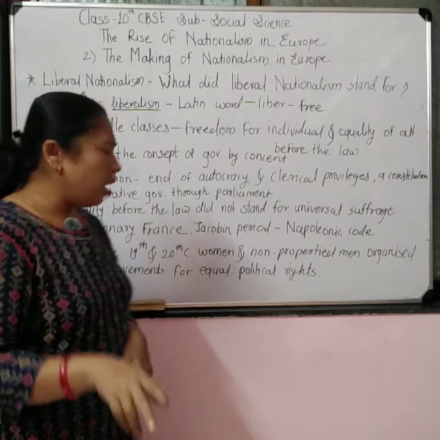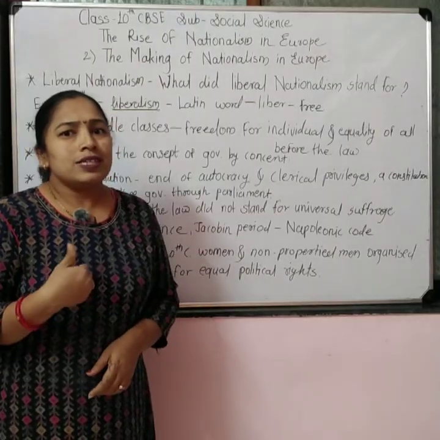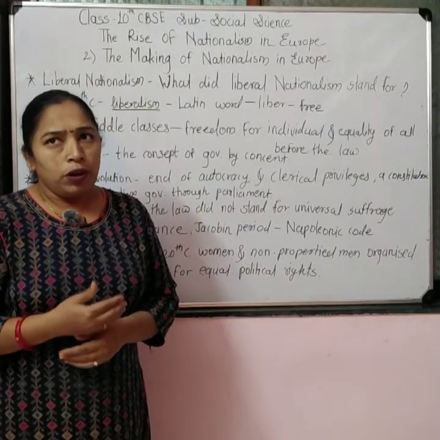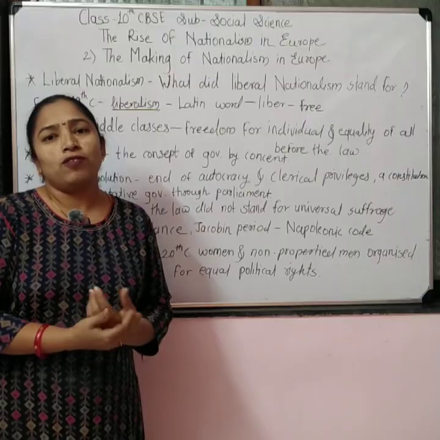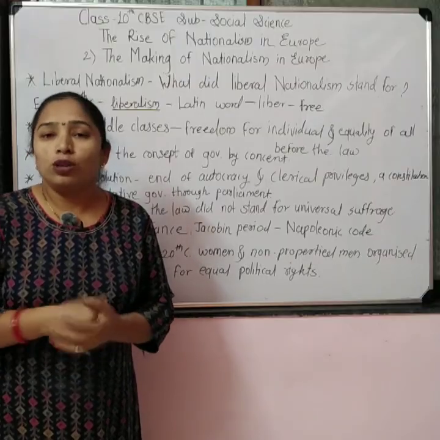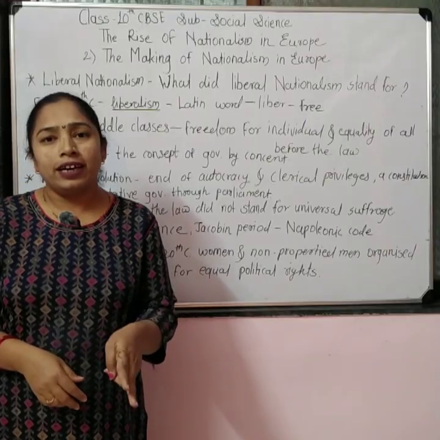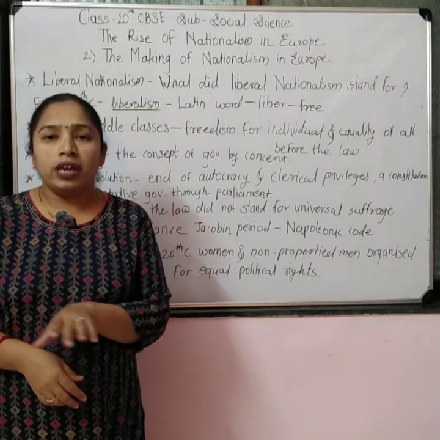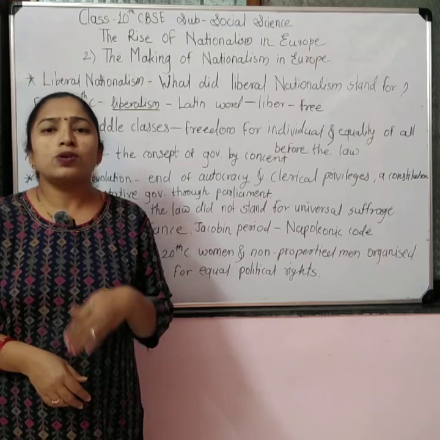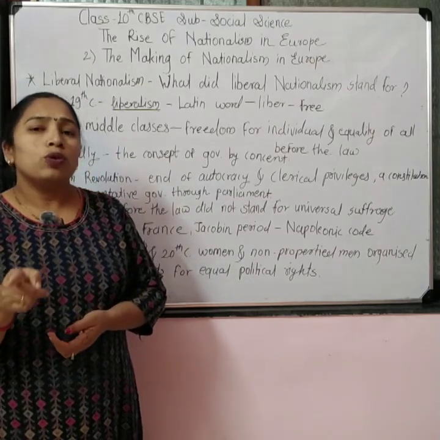Also, we will recall that during the French Revolution, for a second time, men and women struggled for their right to vote. That time, the right to vote was granted only to men, propertied men and also non-propertied men. But the right to vote was denied to women.